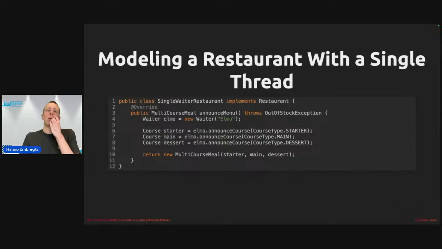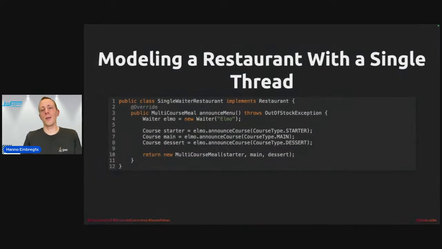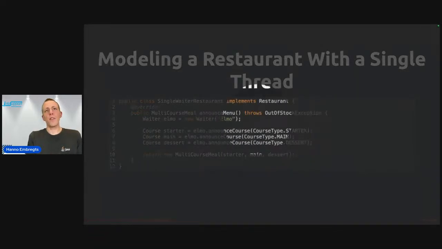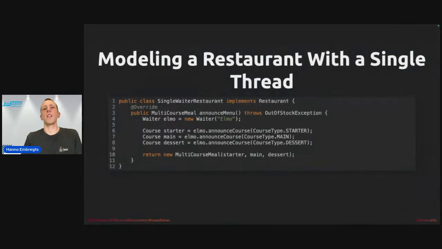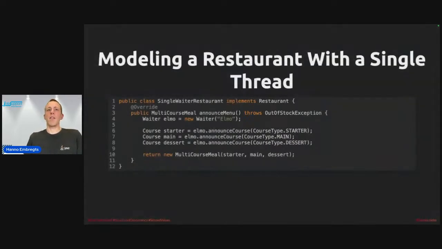Actually, when you think about it, using a single thread would solve a lot of these problems, right? Because in this case, we've announced Elmo, poor Elmo, to be the waiter, and he has to do everything in this restaurant, the single waiter restaurant. And in this case, if the announcement of the starter course fails, then the entire method will throw an exception, and the other 2 announcements will not even take place, right? So we don't have these problems here, obviously, because we're using a single thread. Now, what structured concurrency tries to do is keep the multiple threads, but solve the problems that come with it, just in the way that a single thread would solve it here.